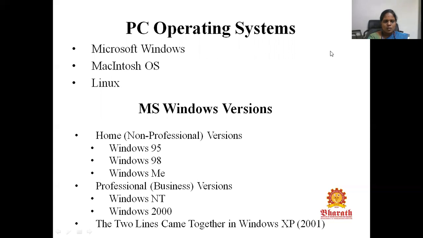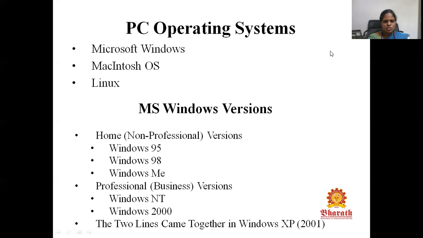Next comes operating systems used with personal computers. The most commonly used operating systems are Microsoft Windows, Macintosh OS, established for Apple computers, and Linux operating system. It is more secure. Different versions of MS Windows are the home and professional versions.